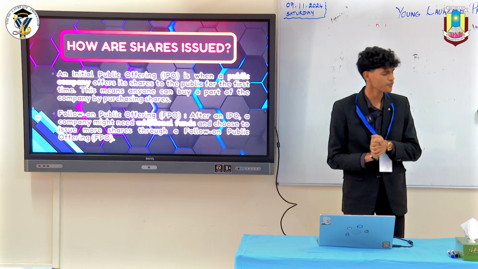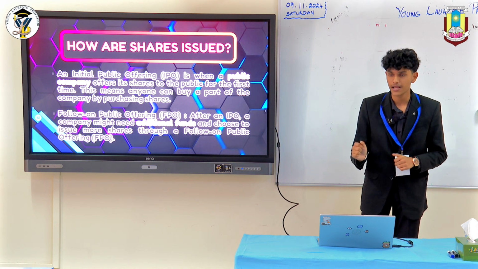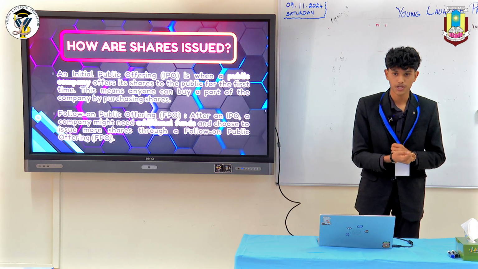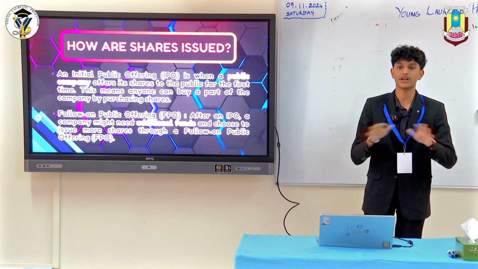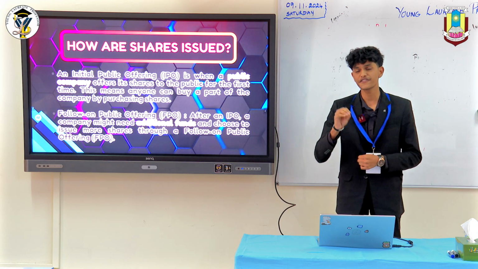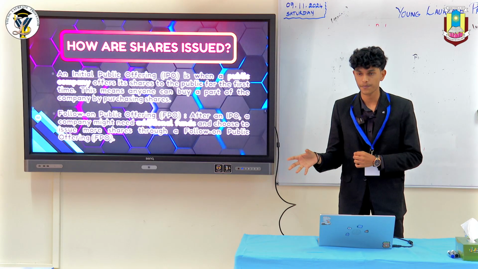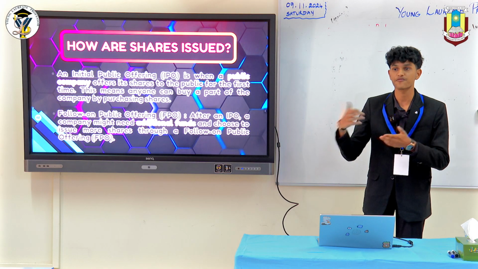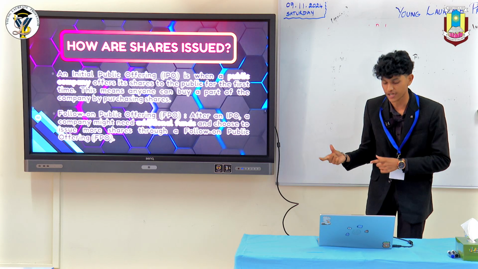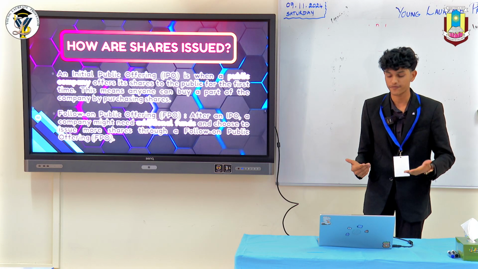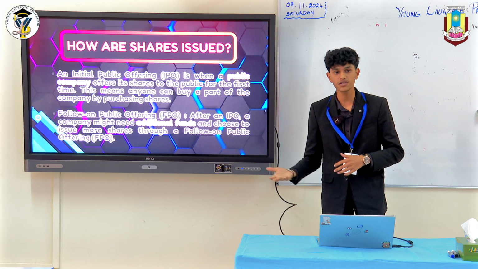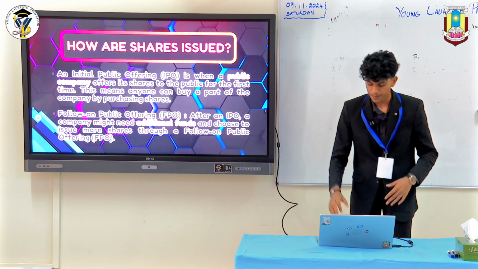This is simply, suppose the authorized share capital, that is the amount of share capital that a firm is allowed to issue, is say 1 lakh, and you only issued 50,000 rupees worth of shares. In such a case, the other 50,000 can be issued as FPOs whenever the firm needs that money. So you know IPOs and FPOs. These are mainly two ways that you can issue shares. There are many other ways, like debentures and bonds, but this is the basic.